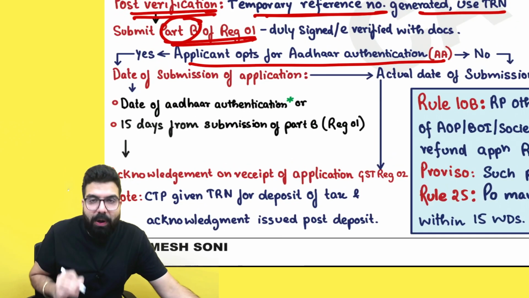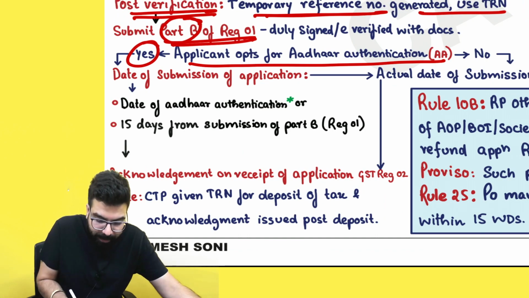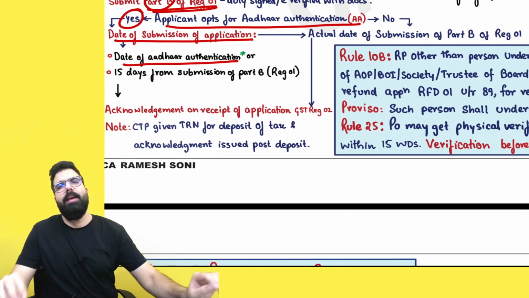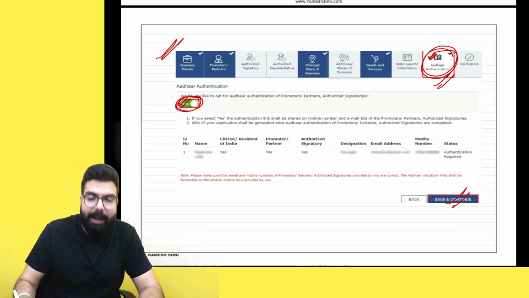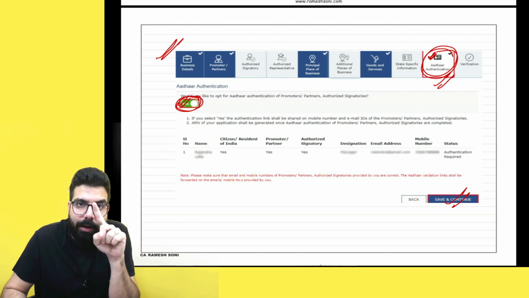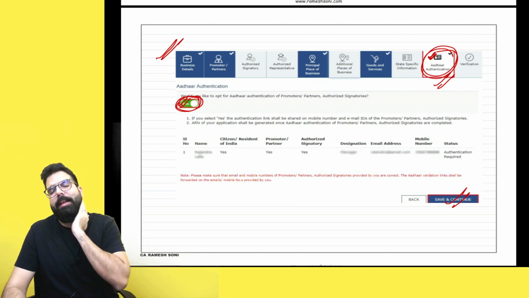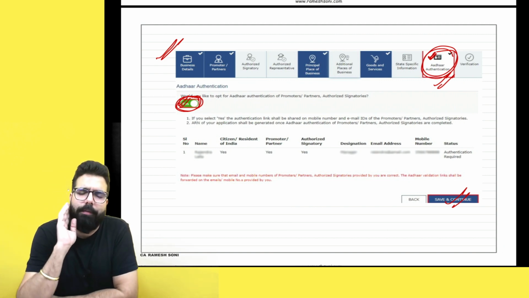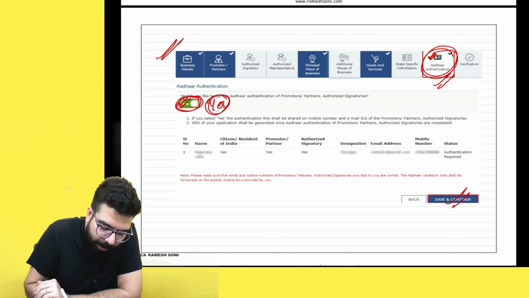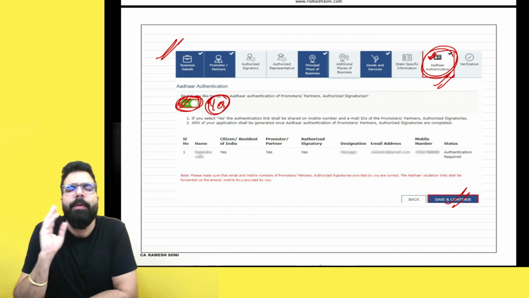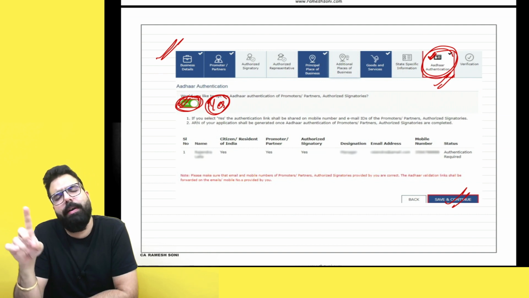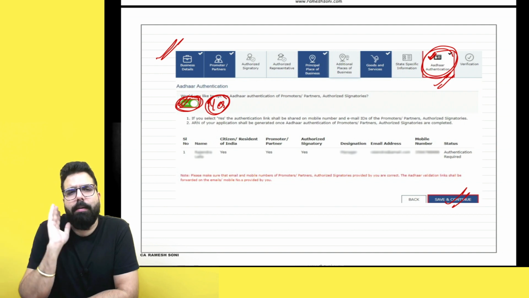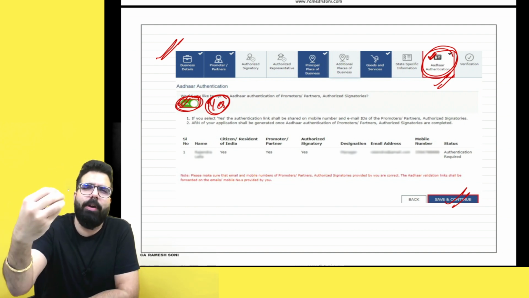Then the applicant has opted for Aadhaar authentication. Yes, sir, I have opted for Aadhaar authentication. Then the date of submission of application used to be the day you do the Aadhaar authentication. Basically, if you say yes over here, they used to send an email link on your email ID. When you click on that link, they used to redirect you. There you have to put your Aadhaar number, an OTP used to come on your Aadhaar-linked number, you used to put the OTP and your Aadhaar used to get verified.